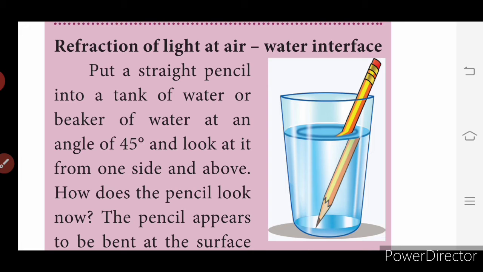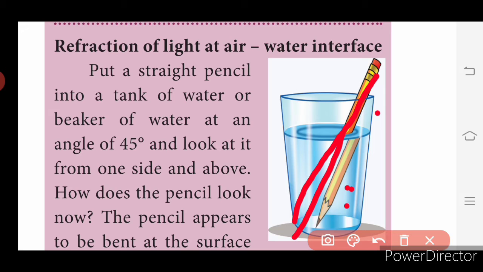That is why there is a small change in the image seen inside the water compared to the original image. See, the pencil image is here, and if you draw a straight line, the image has to be here. But you can see there is a bend in the pencil. So how does this bend happen?